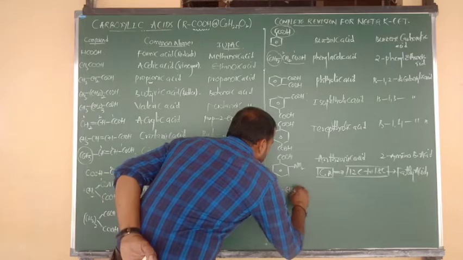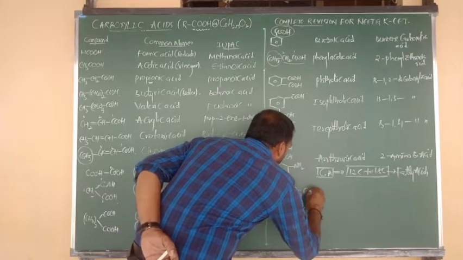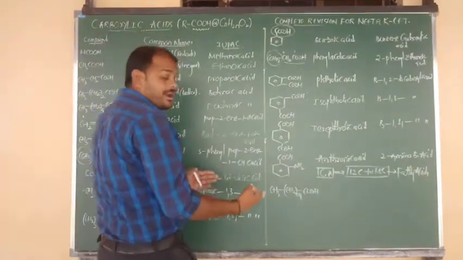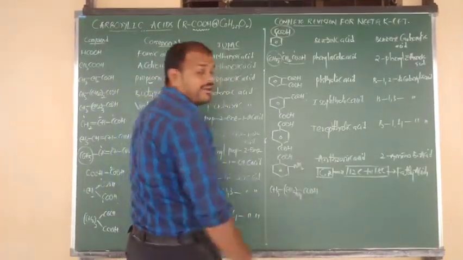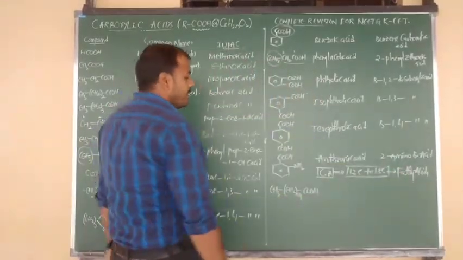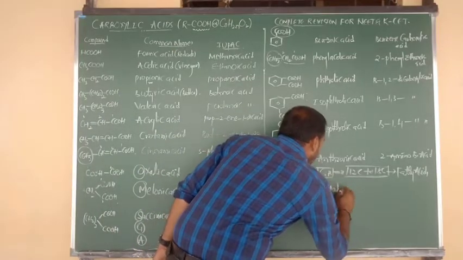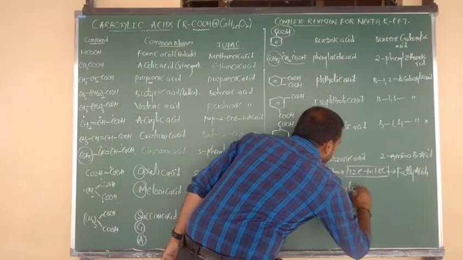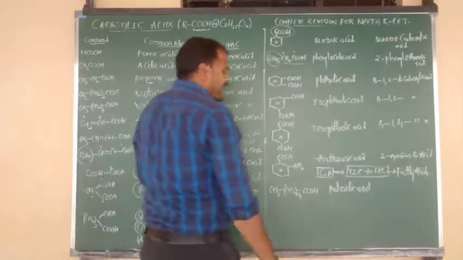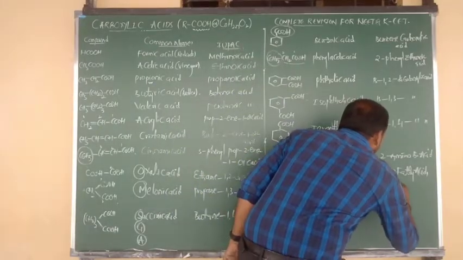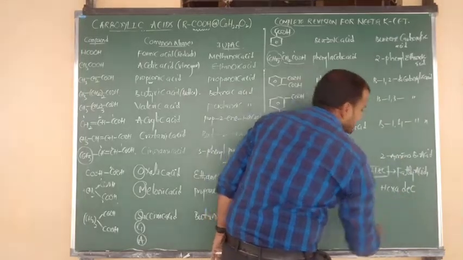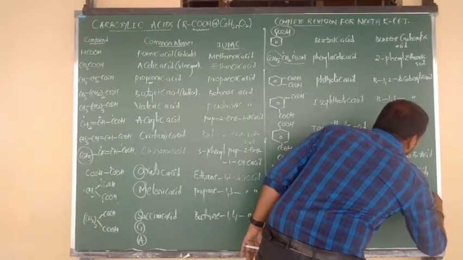CH3 bonded to CH2, CH2 taken 14 times, bonded to COOH. Total how many carbons are here? 14, 15, 16 carbons. So definitely it is a carboxylic acid of fatty acid nature. Its common name is palmitic acid; the L is a silent letter here. And the IUPAC name: total 16 carbons, 10 plus 6, hexa and deca. Total 16, beta. Hexadecanoic acid.